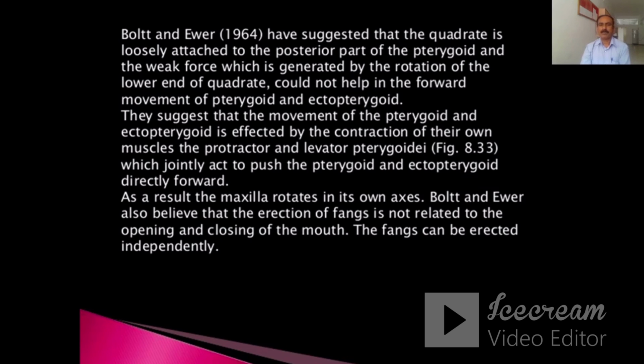They suggest that the movement of the pterygoid and ectopterygoid is effected by the contraction of their own muscles, the protractor and levator pterygoidae, which jointly act to push the pterygoid and ectopterygoid directly forward. As a result, the maxilla rotates in its own axis. Bolt and Ewer also believe that the erection of fangs is not related to the opening and closing of the mouth. The fangs can be erected independently.